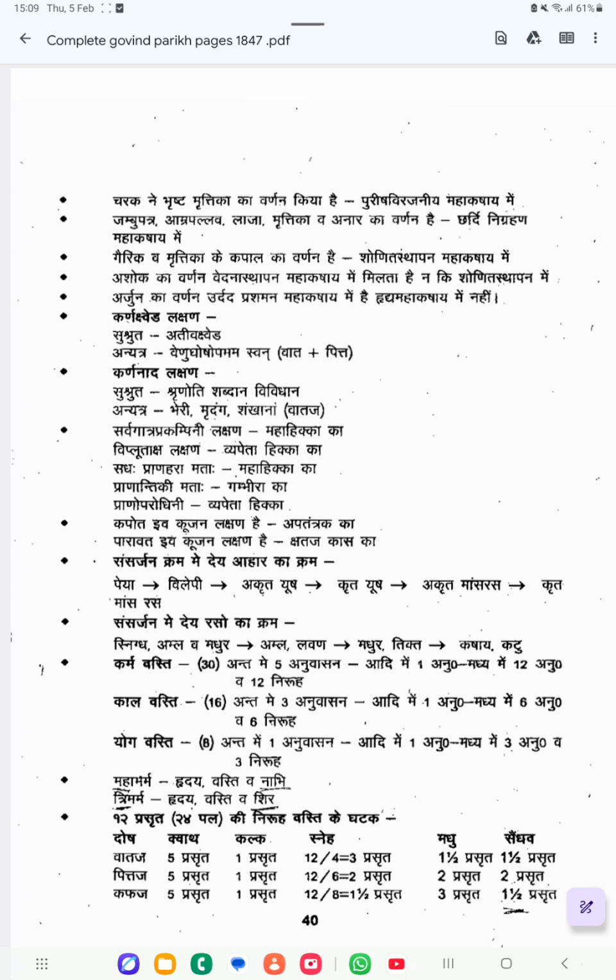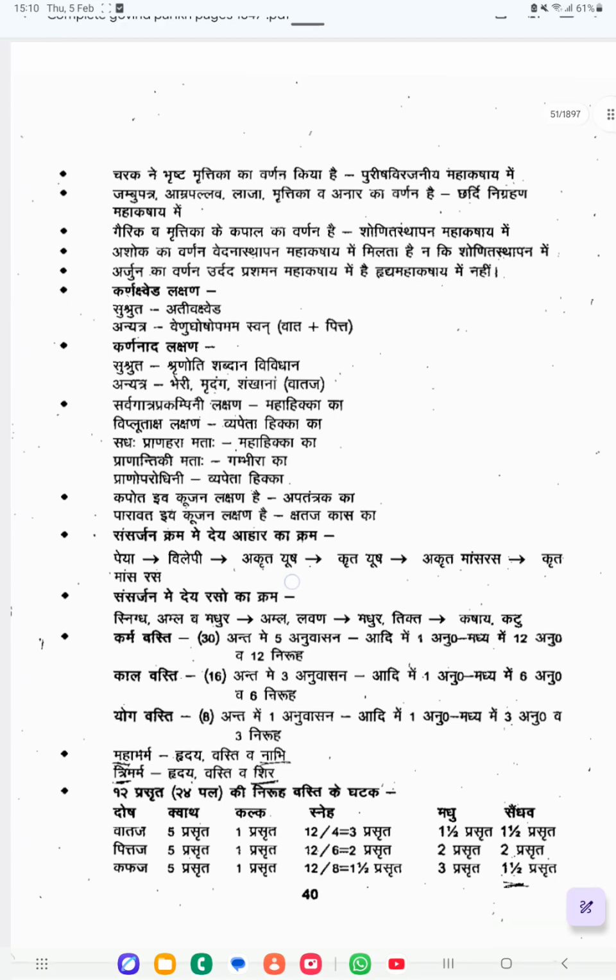Shrinodi, Shabdan, Vividhan. So which are the different sounds? Bheri, Mridanga, Shankha. This type of instrument sound you can hear in the ear, that is called Karnanada. That is a Vata predominant condition. So the instrument names they can ask. Okay, so Venu Nada Shabda you will be hearing in Karnakshveda, and the dosha predominance is Vata Pitta. Bheri, Mridanga, Shankha, this type of sound you will be hearing in Karna Nada, and the dosha vitiation is Vata dosha. So, okay. So these are the two conditions.